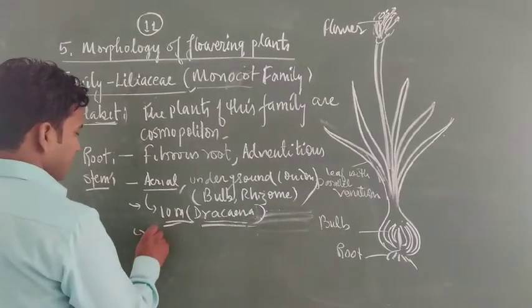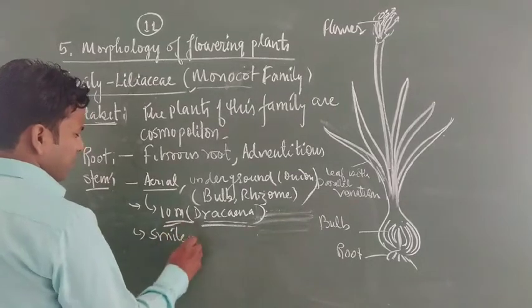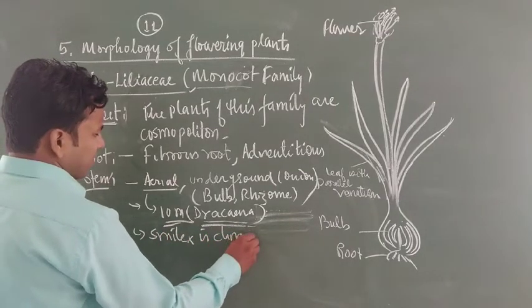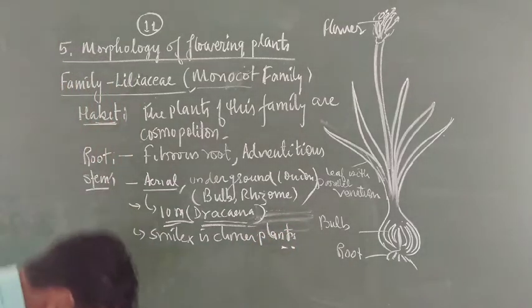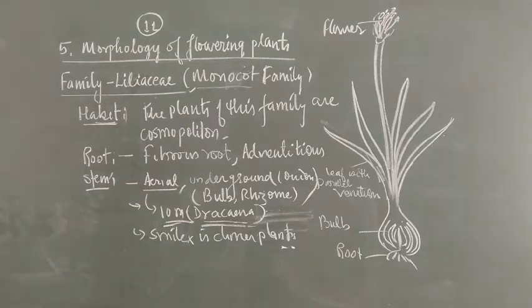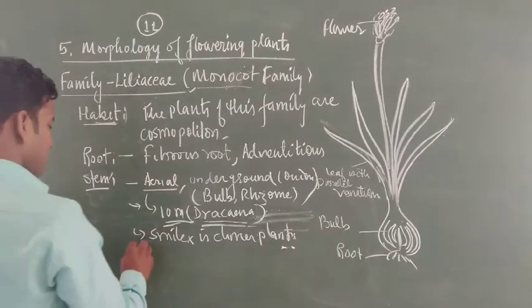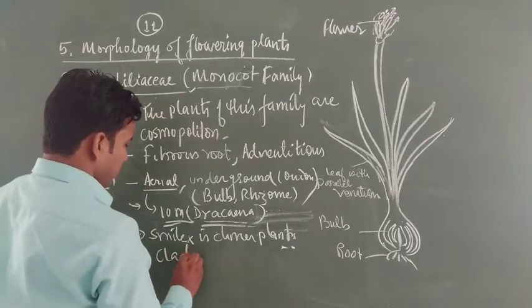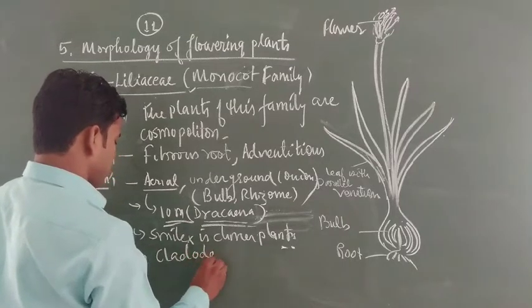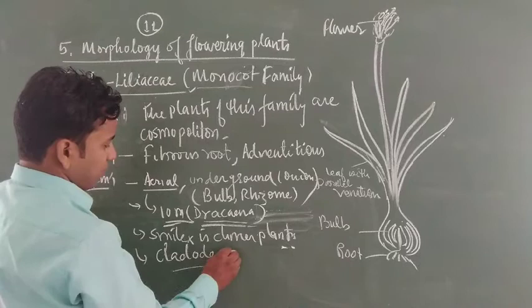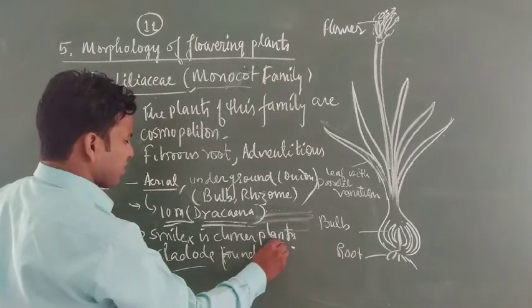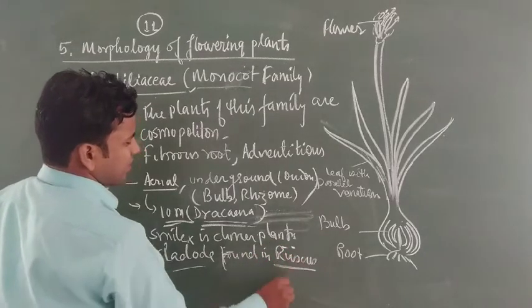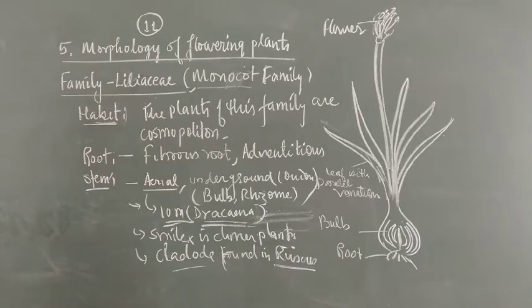Here Smilex is a climber plant, which means it climbs with the help of support. Cladode is another character found in the plant Ruscus. Ruscus is another plant you should remember, which has cladode.